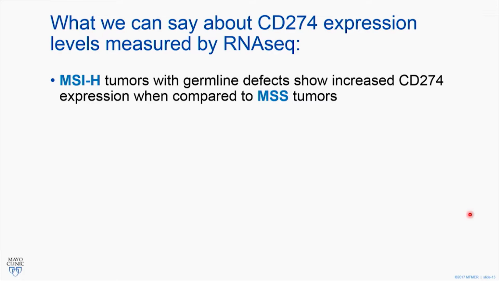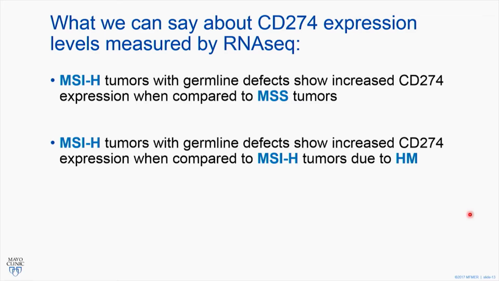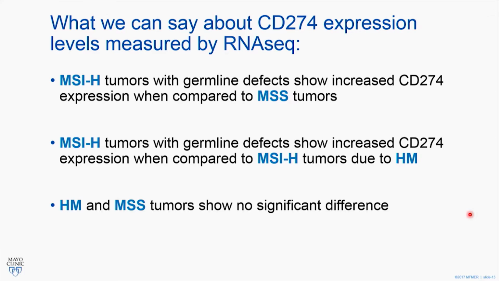So what we can say that we have learned thus far is that the MSI high tumors with germline defects show an increased CD274 level of expression when compared to microsatellite stable tumors. Again, that's what we expected. What we can also say is that the microsatellite high tumors with germline defects show increased CD274 expression when compared to hypermethylated tumors that are also microsatellite high. We can also say from this data, at least in our cohort, that the hypermethylated cases and the microsatellite stable cases show no significant difference between the two groups.